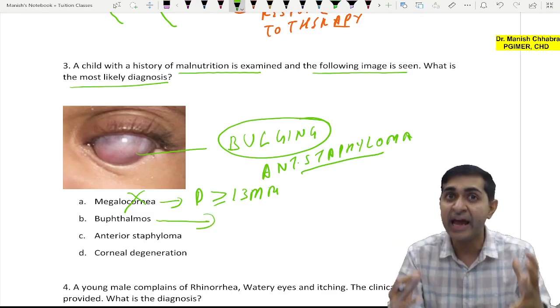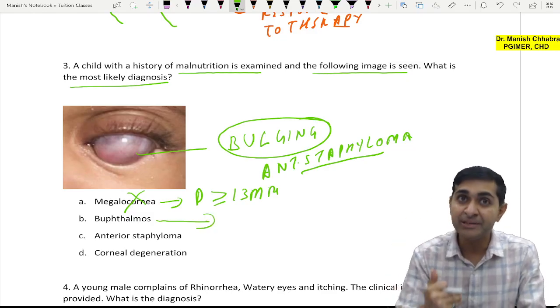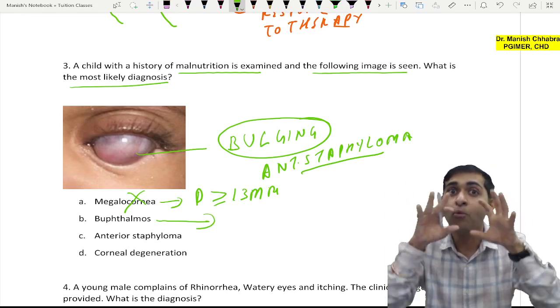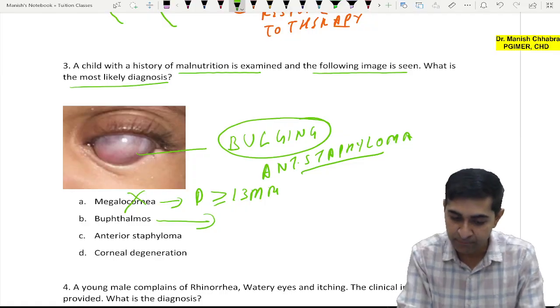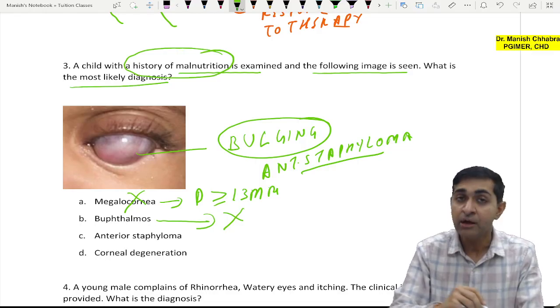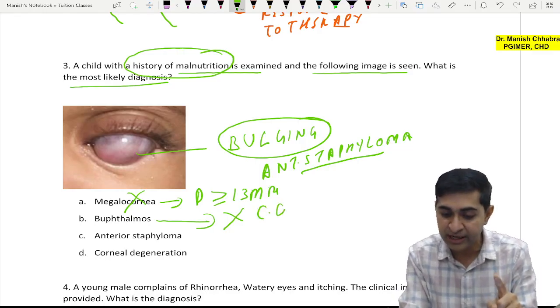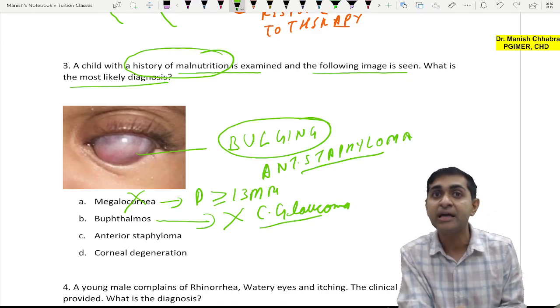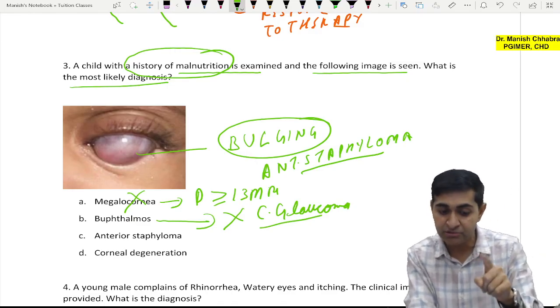Boophthalmos. Boophthalmos is an increase in the axial length of the eyeball. There will be a hazy cornea. There will be bulging eyes like that of a cow, bull's eye. Right? Boophthalmos. So this is also not there, and it does not go well with the history of malnutrition because it is seen in congenital glaucoma. There should be a history of raised intraocular pressure, which is not given in this patient.